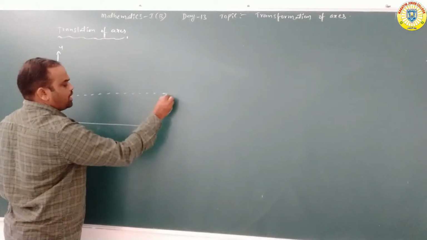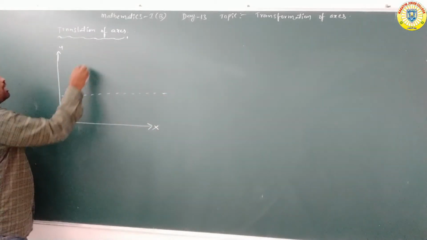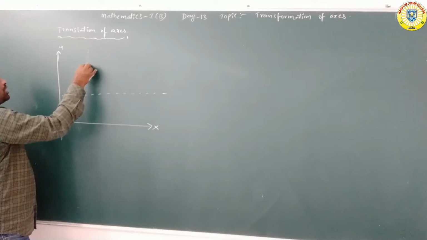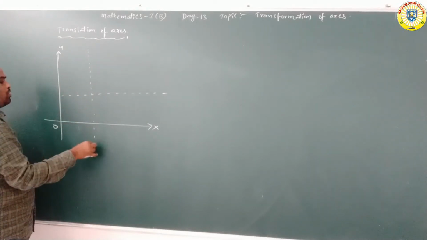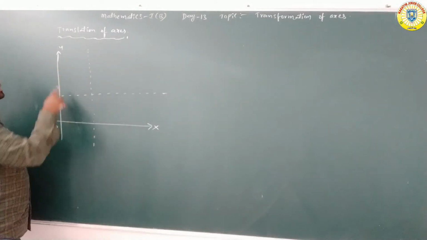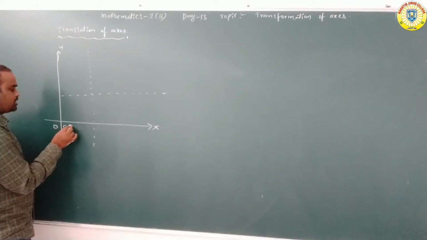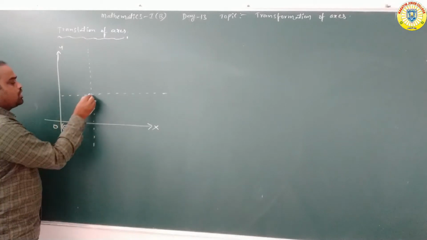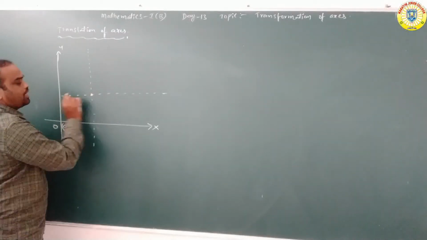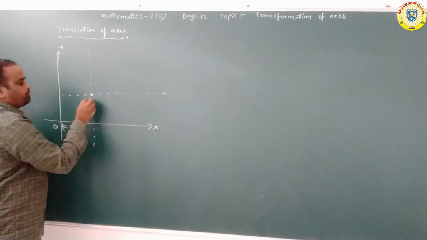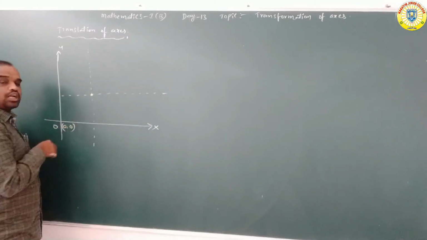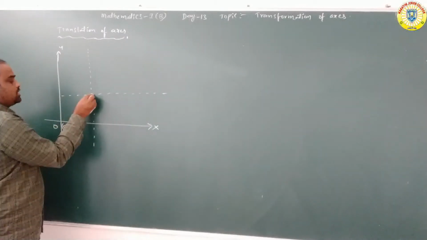This line is parallel to OX, and this is the y-axis, a line parallel to OY. The intersecting point of the new x-axis and y-axis is the new origin.